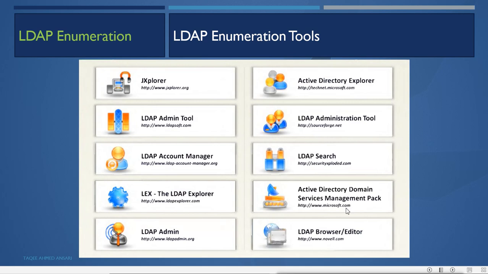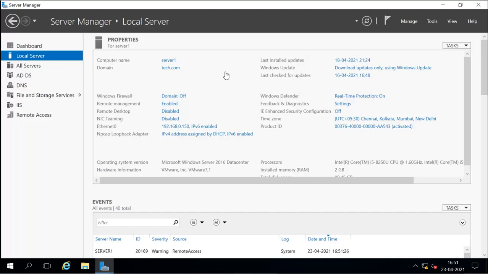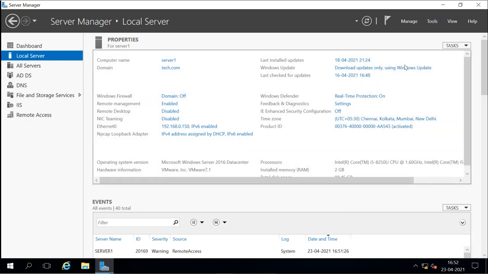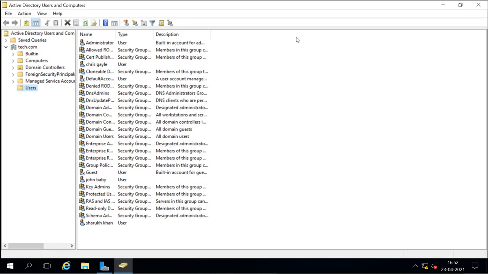Now we have Active Directory installed here. So this is the Windows Active Directory server and it has Active Directory installed, and this Active Directory also uses the same LDAP protocol style. So you can check this here under the tools. You can go to Active Directory Users and Computers. You can see the hierarchical style of structure. So this is the hierarchical way of storing the information.